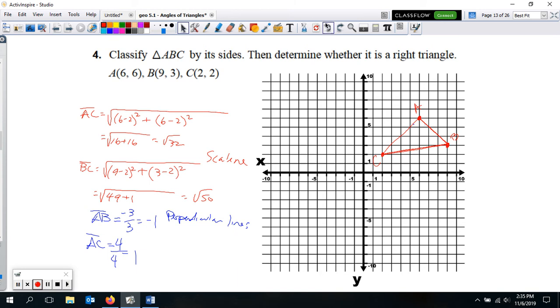So they are perpendicular lines, which tells us that it's a right triangle. And so that's what it would be. It would be a scalene and a right, so it would be a right scalene triangle if we were to classify it by both.